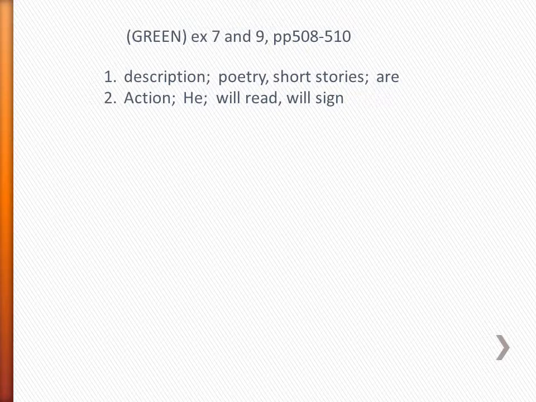Number 2, this is action. He will read and sign. Who's doing the action? He. And the action that he's going to do is will read and will sign. And notice I put the helping verb will onto read and onto sign. We assume that it's there. It's just understood to be part of sign even though it's not written in. If you didn't include a helping verb, no big deal. I'm more concerned that you'd be able to identify the main verb. So if you've just got read and sign, that's fine.